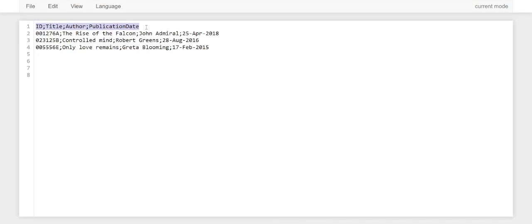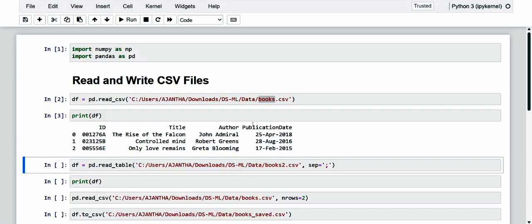So in this case, we will use another more generic function, read_table, which is perfectly suited to read and write any text file format. Kindly observe, dear friends. The read_table function works the same way as read_csv, but has a more general use as it is not limited to CSV files.